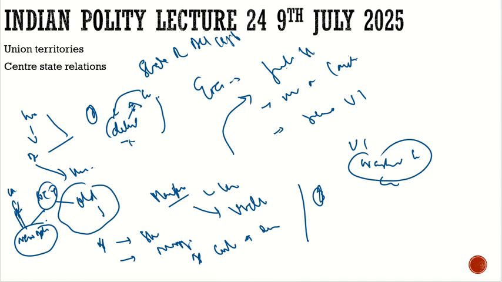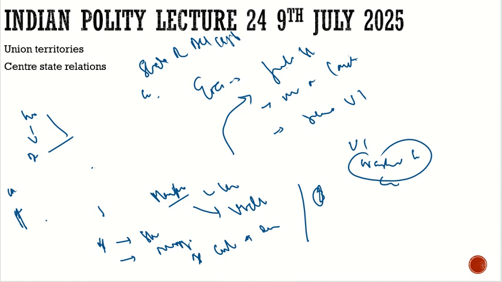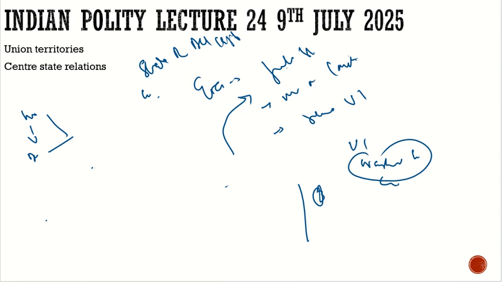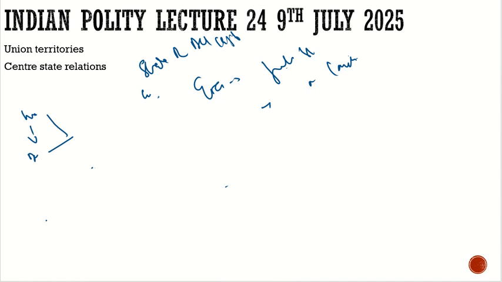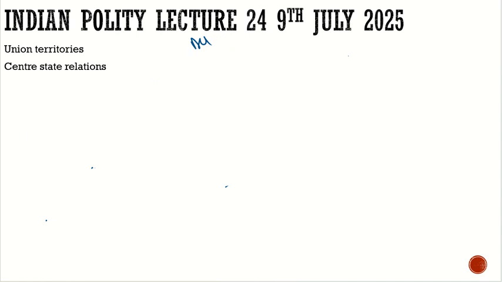Now there is another UT which was created recently, which is the UT of Jammu and Kashmir. So let's try to put some light on Jammu and Kashmir, even though Article 370 is not that relevant now. They are not going to ask you a question, but maybe in the mains they may ask you a question about it in any way. So for that, you need to have brief information about Article 370 and with respect to Jammu and Kashmir.